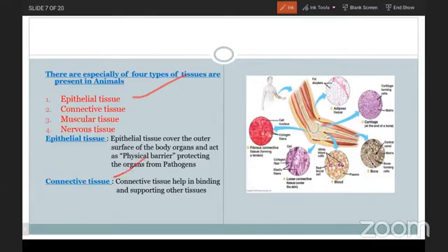And the second one is the connective tissue. Connection. So a connective tissue helps in binding and supporting the other tissues, and it has a connection with almost all the organs in our body. So in this picture, you are able to see how the connective tissue is connected with all the other types of organs. Okay.